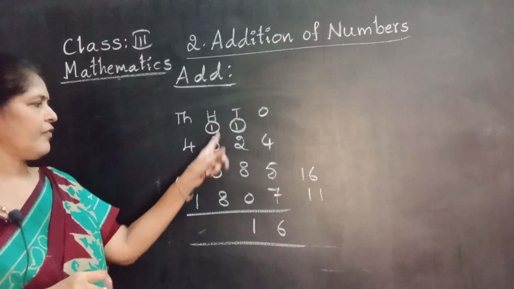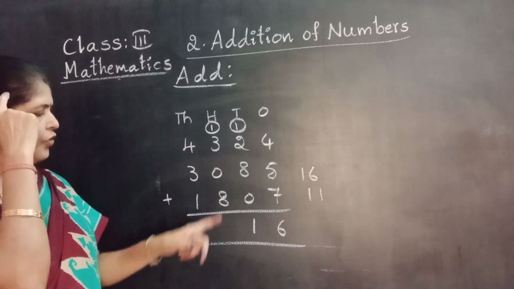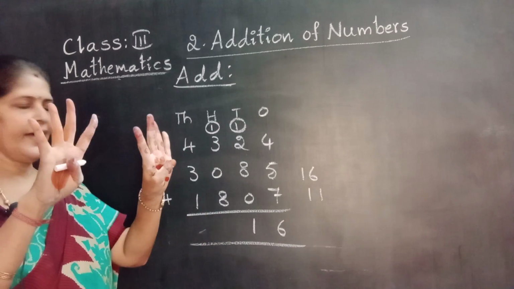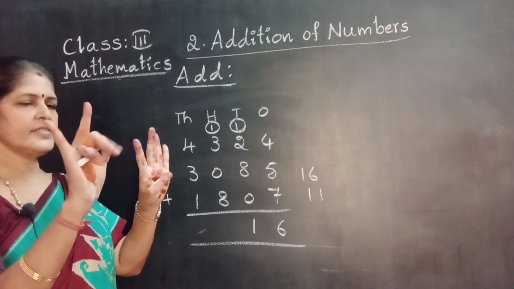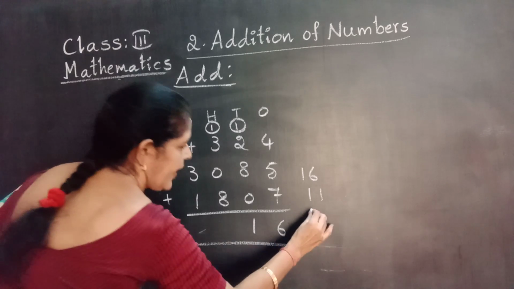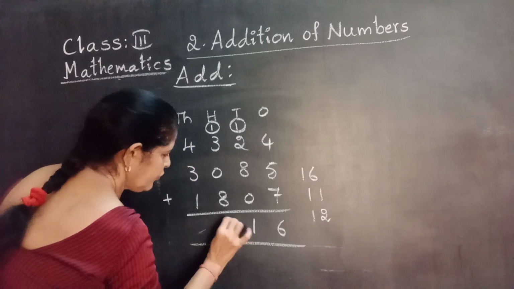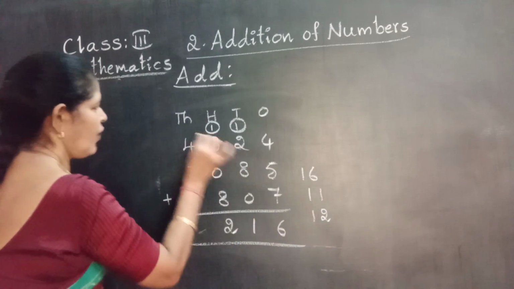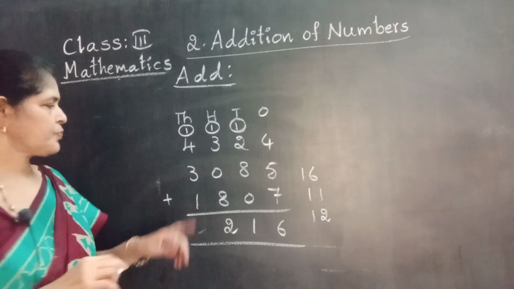Carry forward number. 1 plus 3, 4. 4 in the mind. Take 8 fingers. 4 after. 5, 6, 7, 8, 9, 10, 11, 12. Again 2 digit number. 2 right in the 100's place. 1 carry forward to 1000's place.